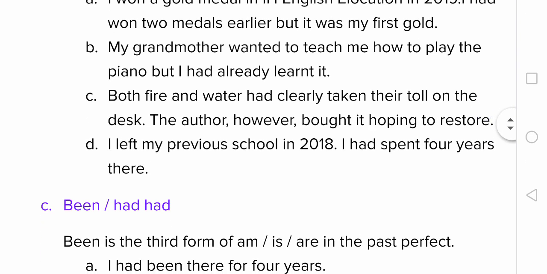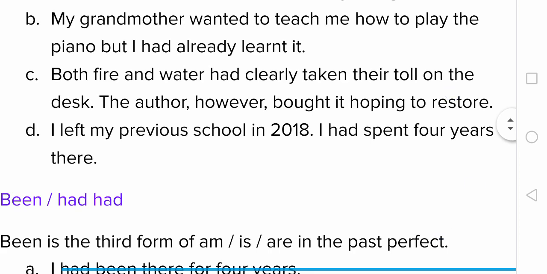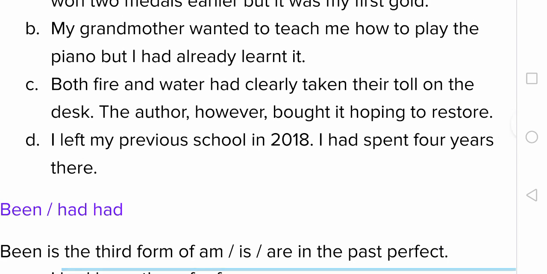One more example. I left my previous school in 2018. I had spent 4 years there. So your leaving school in 2018 indicates an action of simple past tense because we are using a clear time expression like 2018. And by the time you left the school, you had spent 4 years, probably 2014 to 2018 or so. So from past to past.